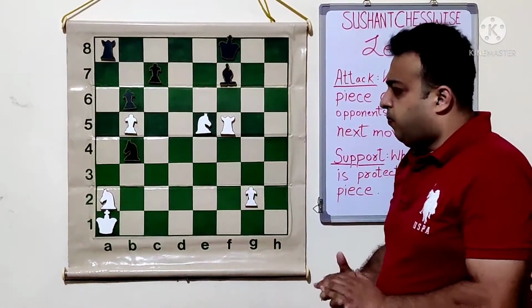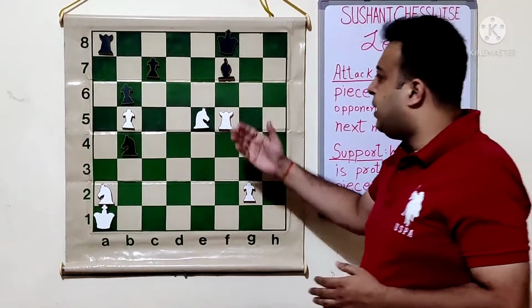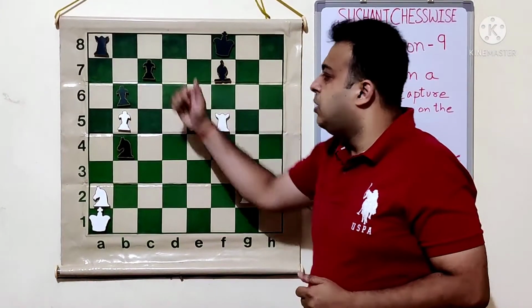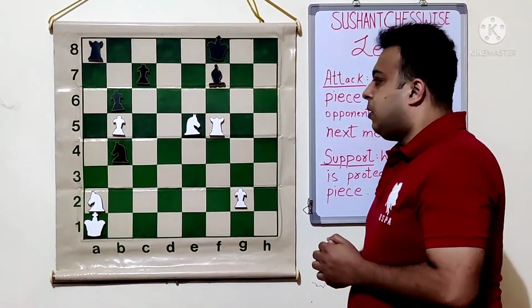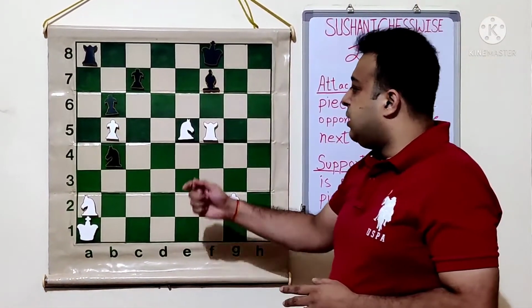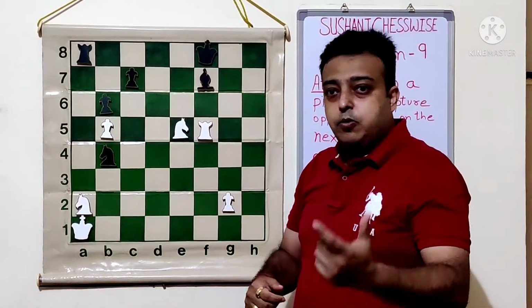We see both have 3 pieces. White has rook, knight, knight. Black has rook, bishop and knight. We have to now see attacks and supports for both.